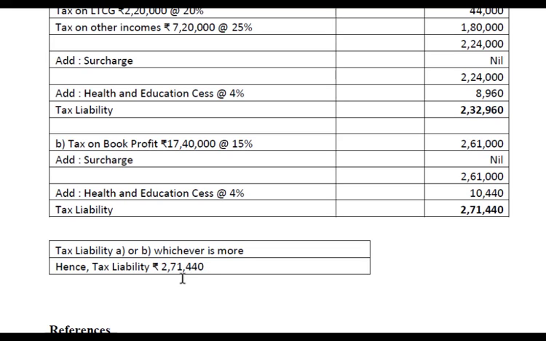2,71,440. Now as MAT is considered as the tax liability, the company will get MAT credit. The difference of amount, that is 2,71,440 and 2,32,960, the difference amount will be given to the company as MAT credit.